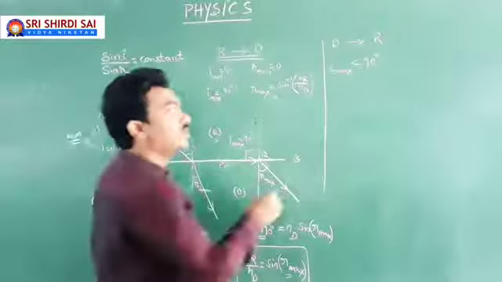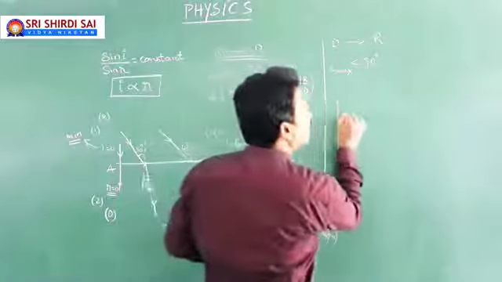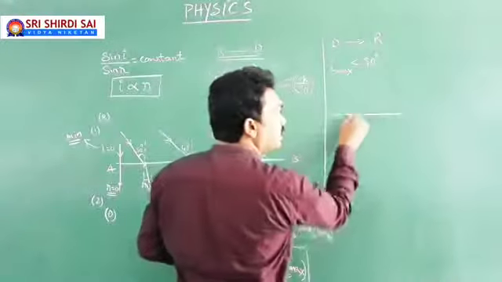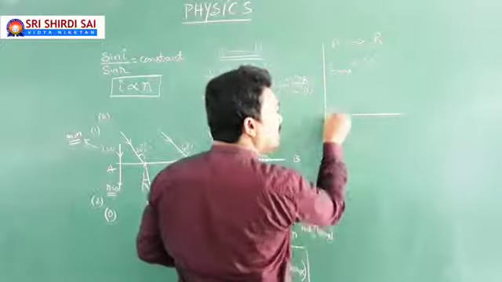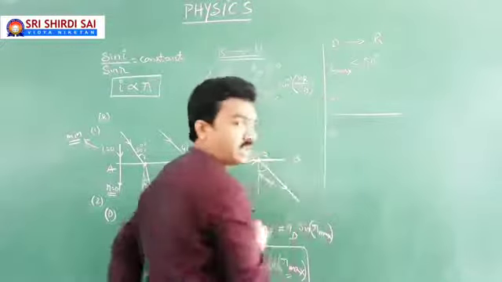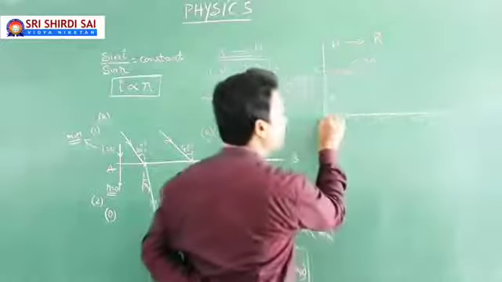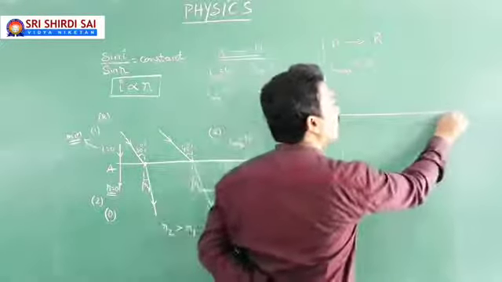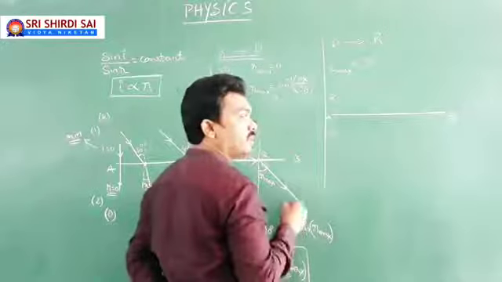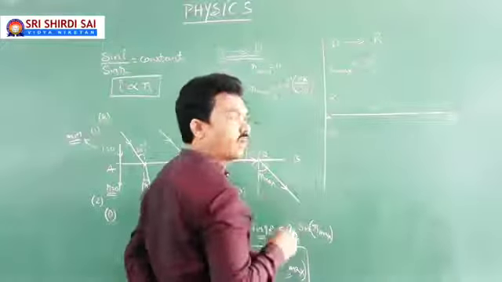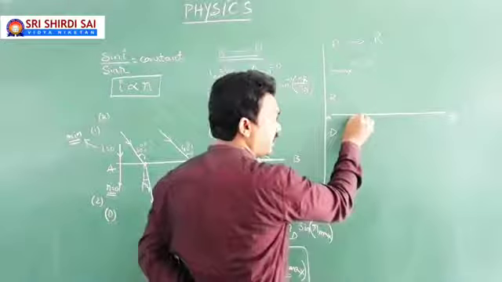So let me explain to you in detail. Here, my incident light is going to travel from denser to rarer. My incident light ray, here is the interface. But this time my light ray is traveling from denser to rarer. For your understanding, I am giving even the ray diagram.